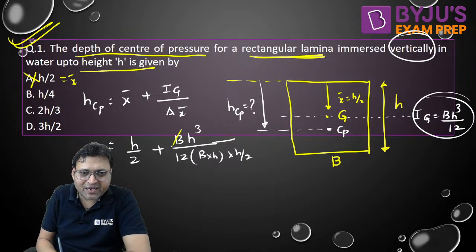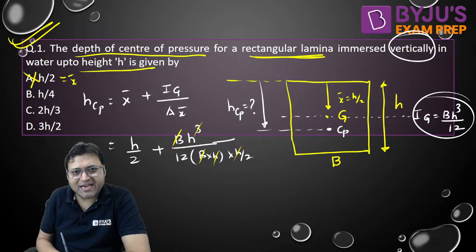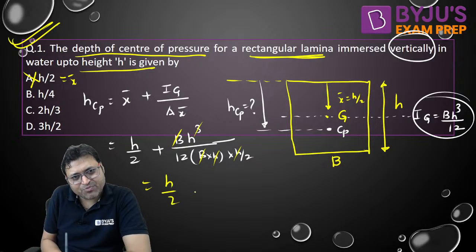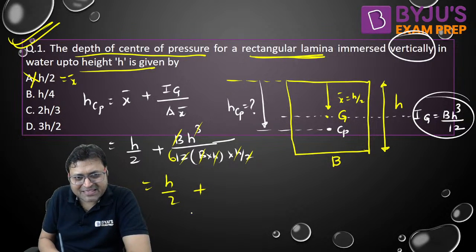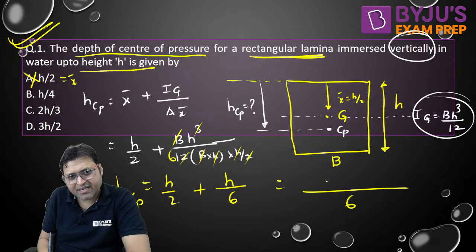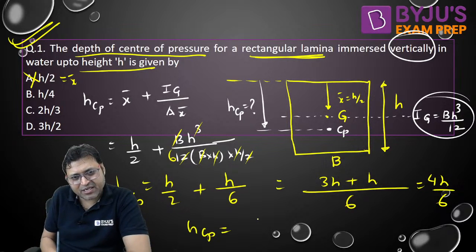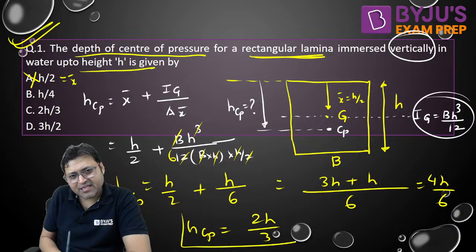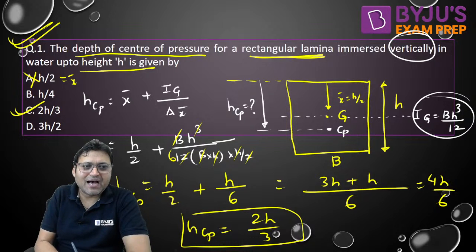B, the width, will get cancelled out here. 1h, 2h, these 2h will get cancelled out here. So it will be h by 2 plus h by 6, is equal to HCP. Solve it: 3h plus h, 4h by 6, or HCP is equal to 2h by 3 will be the final answer.